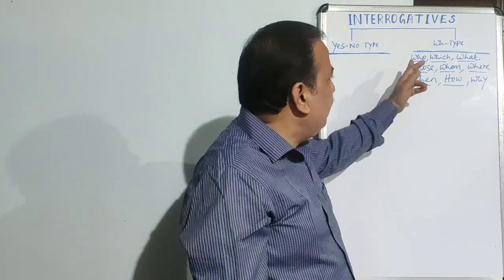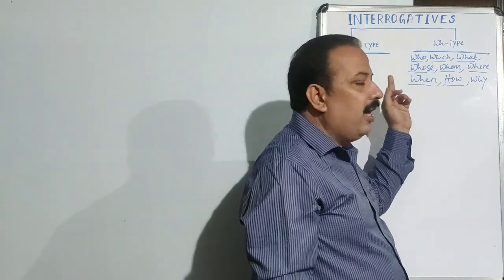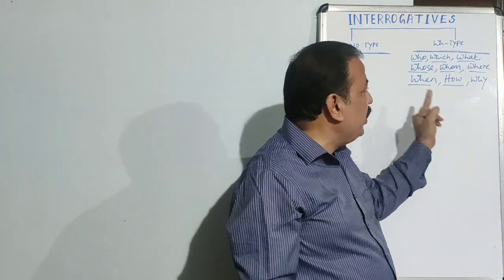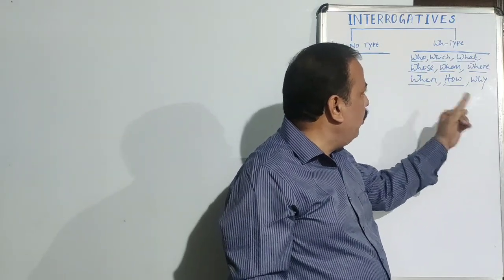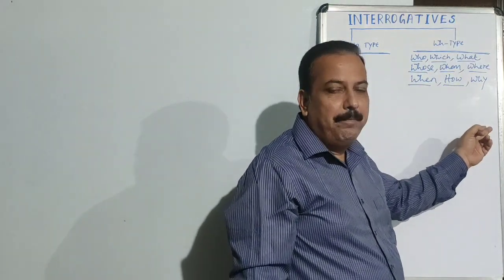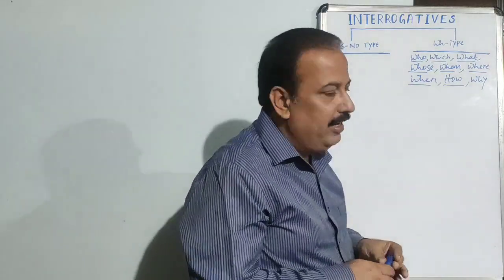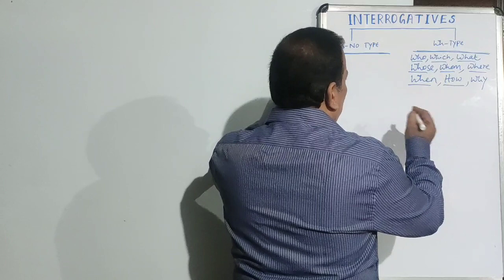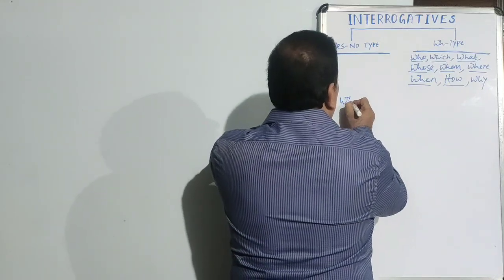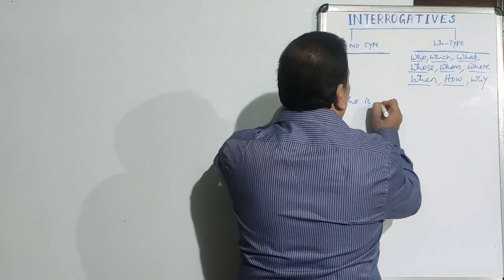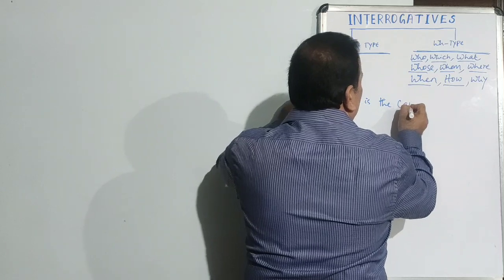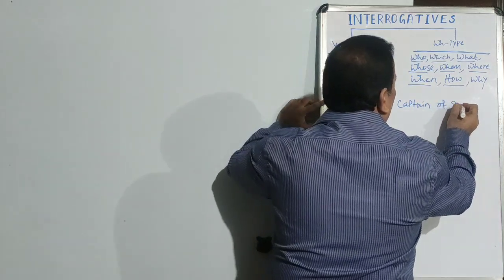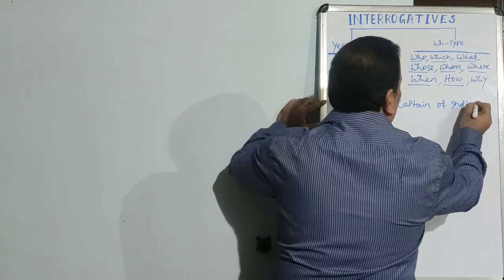Okay. And these WH type questions are made with the use of WH words like who, which, what, whose, whom, where, when, how, why at the beginning of the sentence. Let me write a few examples of WH type questions. Who is the captain of Indian cricket?